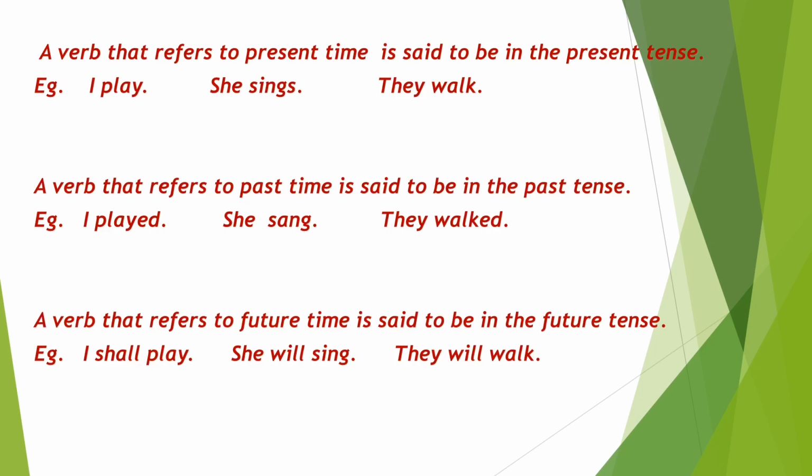So a verb that refers to the present time is said to be in the present tense. Examples: I play, she sings, they walk. A verb that refers to the past time is said to be in the past tense. For instance, I played, she sang, they walked. And a verb that refers to the future time is said to be in the future tense. For instance, I shall play, she will sing, they will walk.